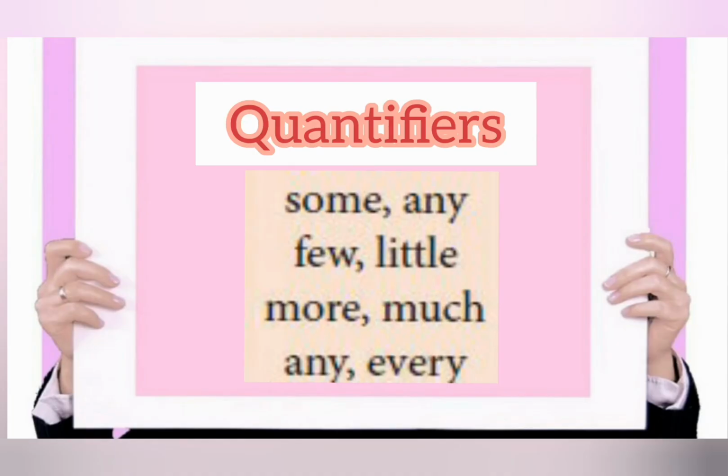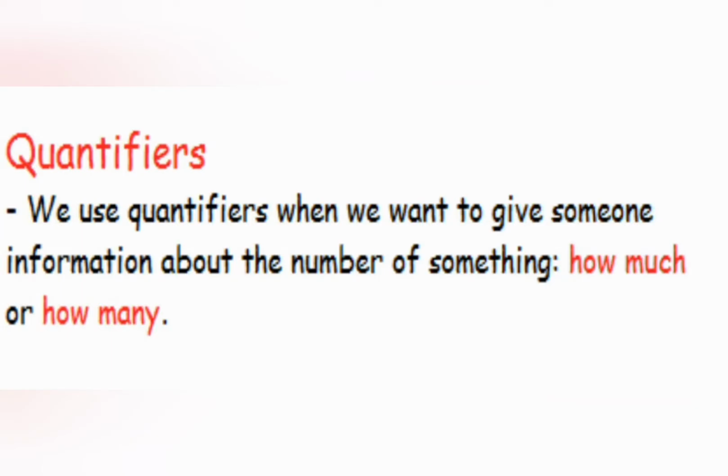Next is quantifiers. Some, any, few, little, more, much. These are called quantifiers. We use quantifiers when we want to give someone information about the number of something, that is how much or how many. So quantifiers are used to give someone information about the number of something. It is called quantifiers.